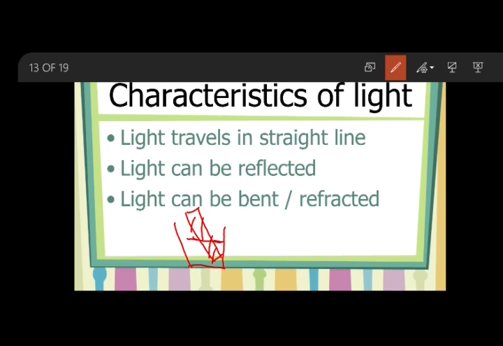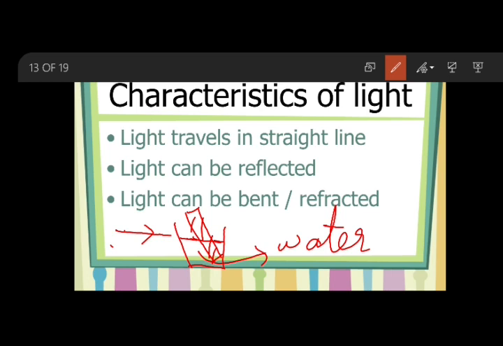I am able to see all my objects because of the travelling of light rays in the air medium, and by the reflection of light rays it is visible to me. Now, in refraction, the light ray which is initially in the air medium has to pass through your water. In this experiment, you have put the pencil inside the glass tumbler filled with water.